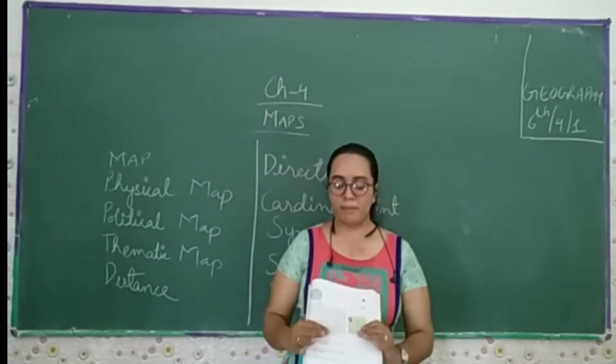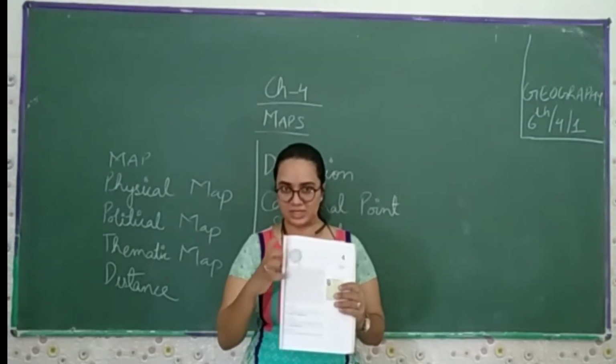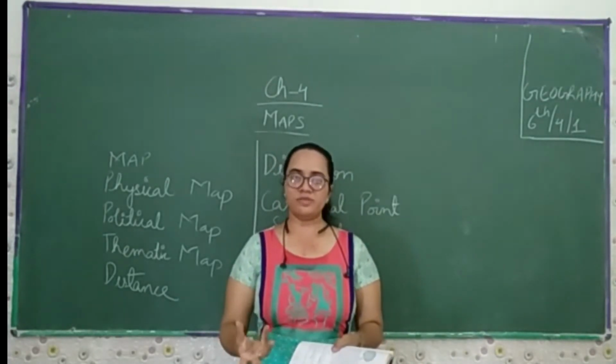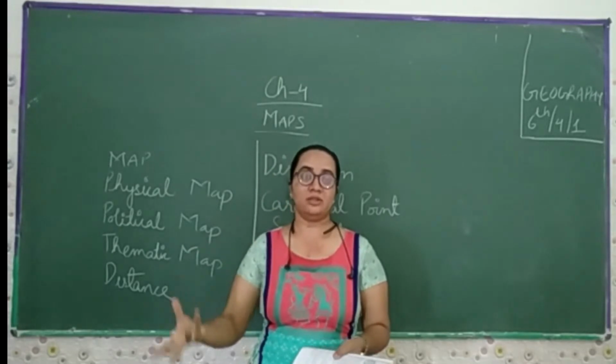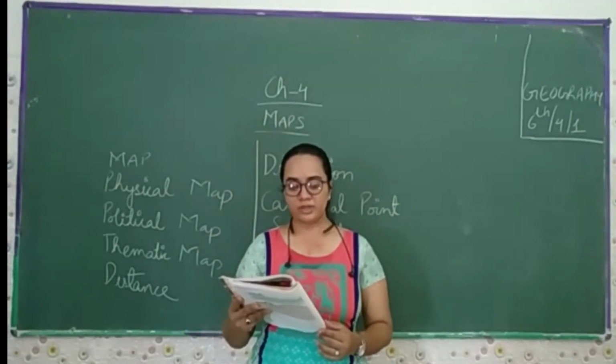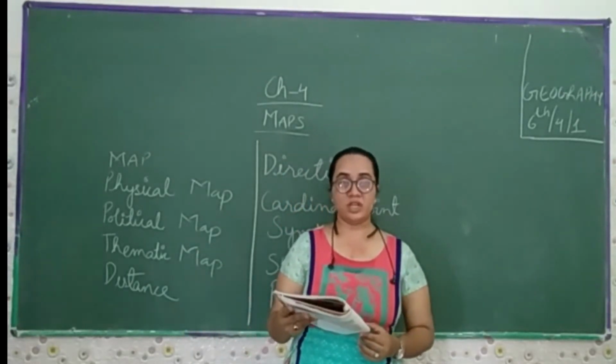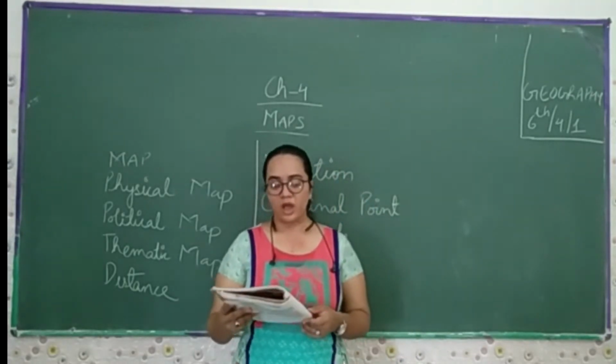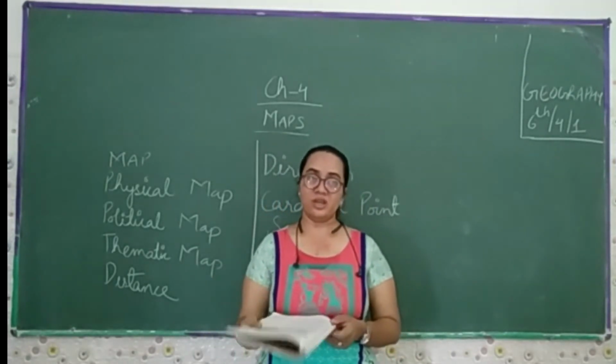So chapter 4 is maps. Start with this compass. You have all seen the compass in real form and on the mobile as well. You learned in the previous chapter about the advantages of a globe. Yes, you have already learned that. However, the globe has limitations as well.